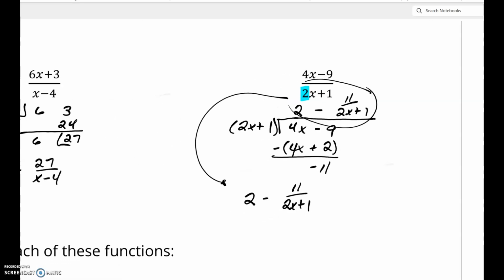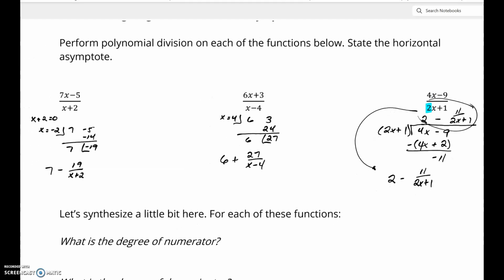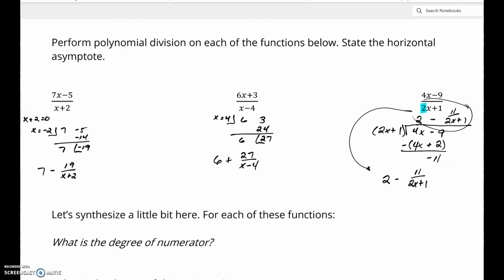So when I divide these three functions, these are the three quotients that I got: 7 minus 19 over x plus 2, 6 plus 27 over x minus 4, and 2 minus 11 over 2x plus 1.